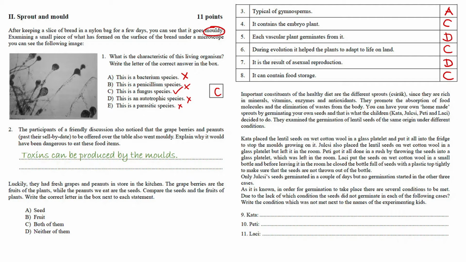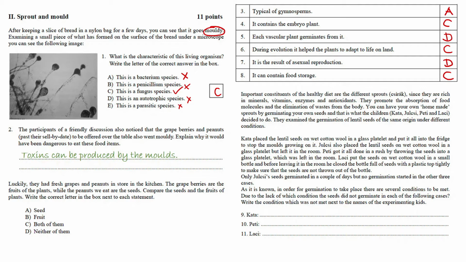Important constituents of a healthy diet are the different sprouts, since they are rich in minerals, vitamins, enzymes, and antioxidants. They promote the absorption of food molecules and the elimination of waste from the body. You can have your own homemade sprouts by germinating your own seeds, and that is what the children, Kata, Jócsi, Peti, and Laci, decided to do. They examined the germination of lentil seeds of the same origin under different conditions.